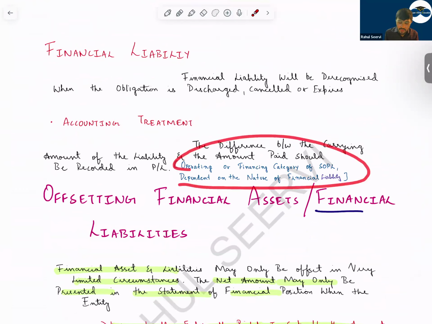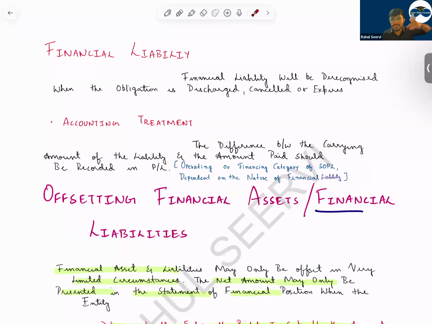In that case, it will be recorded in the operating or financing category. Above it was the operating or investing category. Here, it is the operating or financing category. I hope the derecognition for financial assets and financial liabilities is clear to everyone.